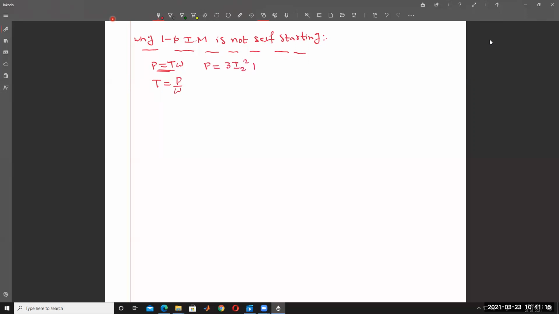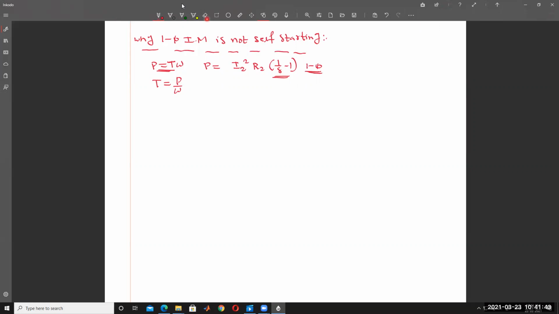I2 square into R2 into 1 by S minus 1. This is for 3 phase. If it is for single phase, there is no 3. This is for single phase. For 3 phase, they multiply by 3 for single phase. So I2 square into R2 into 1 by S minus 1.